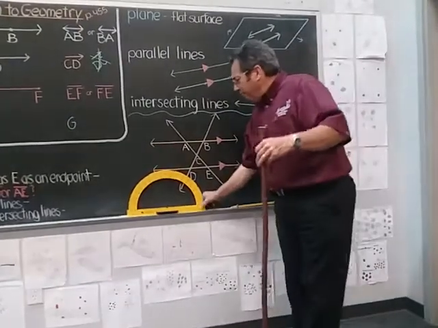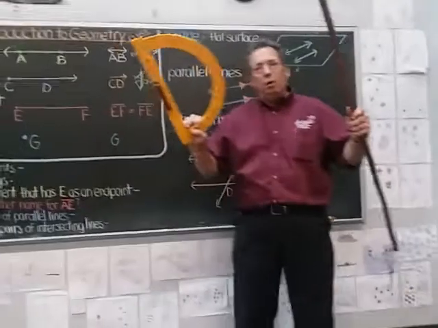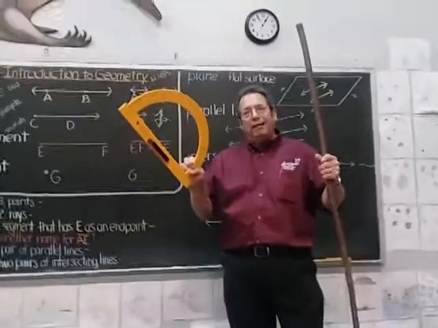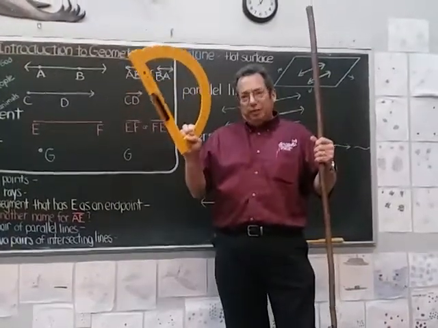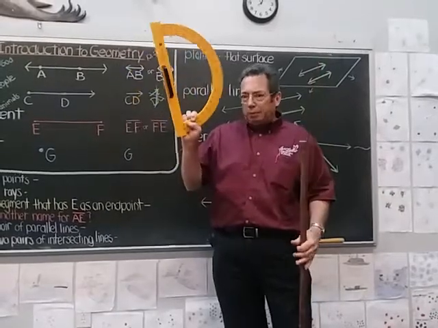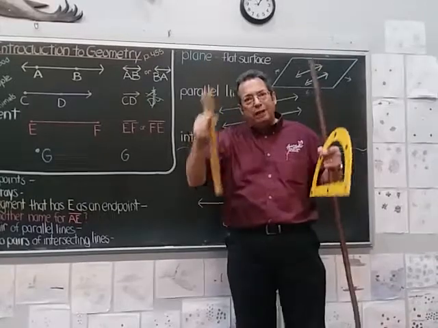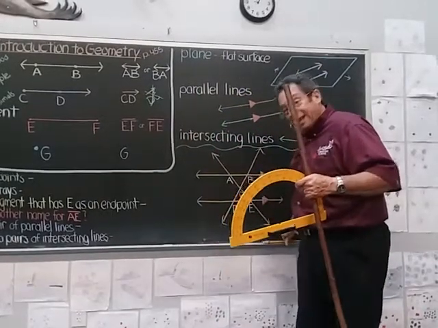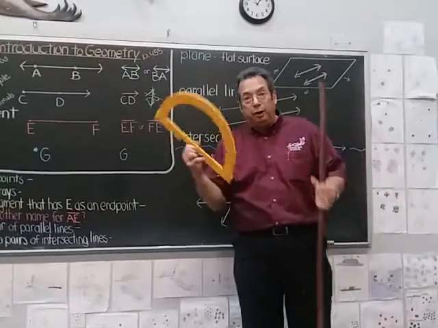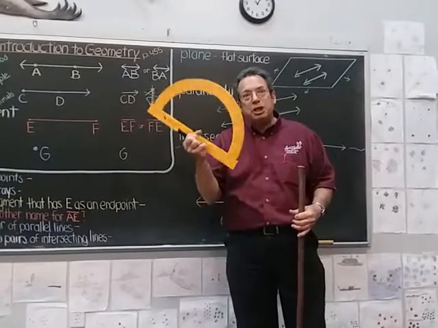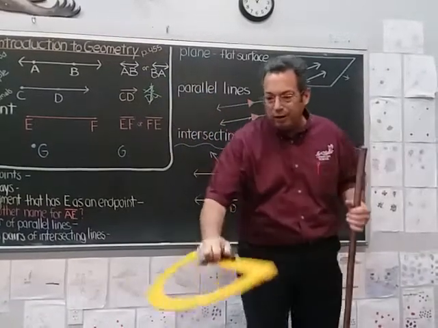Okay, let me remind you, just a break here before we go on, make sure that you have two items for geometry. First off, a protractor, and secondly, a compass. If you haven't gotten those yet, you'll need them. In fact, for the next lesson you need a protractor. So for tomorrow's lesson, make sure you have one of these handy, a protractor.